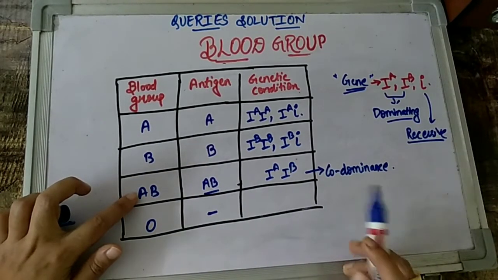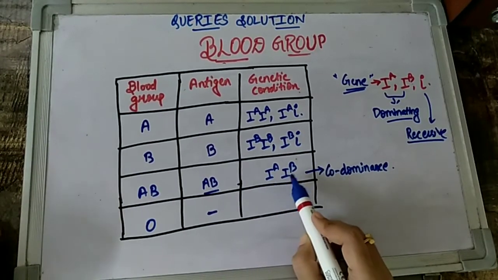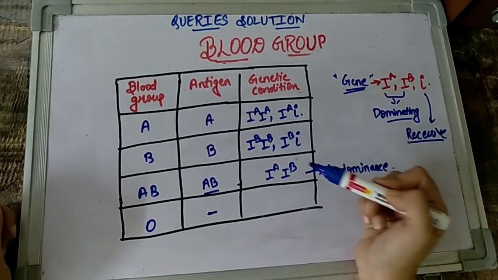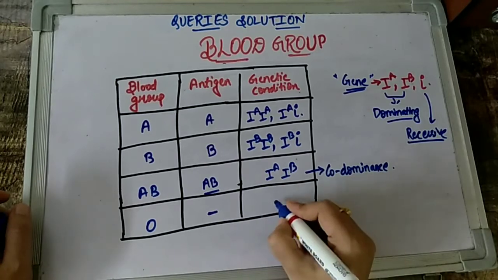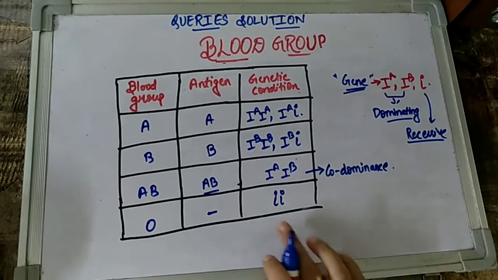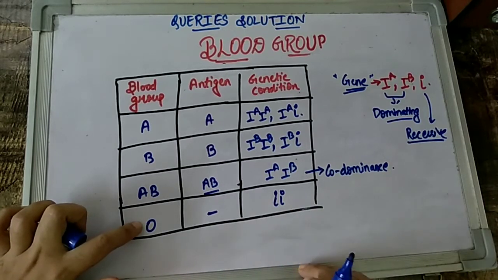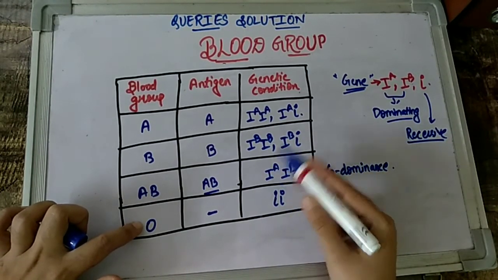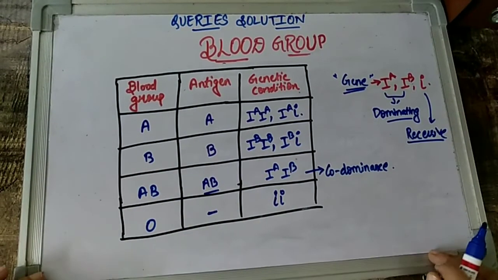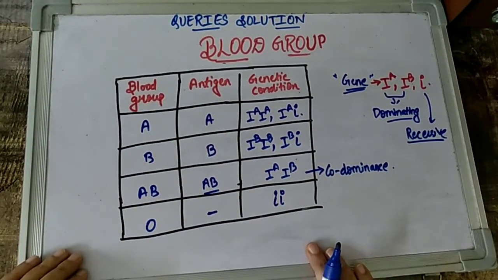So people who belong to the AB blood group, like me, have the allelic condition IA and IB. What do you think about people who have blood group O? They can have neither of the capital I letters. Such people, children, have the recessive alleles present in a pair. Only the presence of small i and small i is going to give us blood group O. If any one of the alleles becomes capital, then the blood group will definitely change, right? So this is all about the different allelic conditions that can be there with respect to the different blood groups that people have.